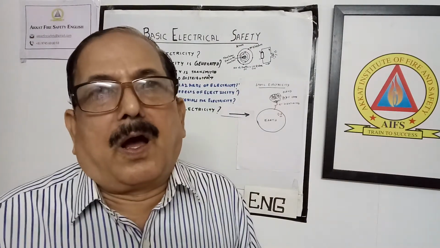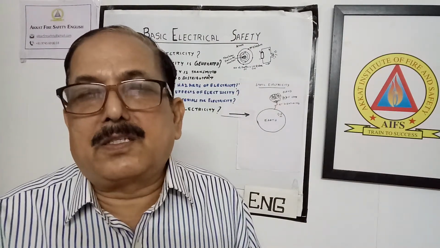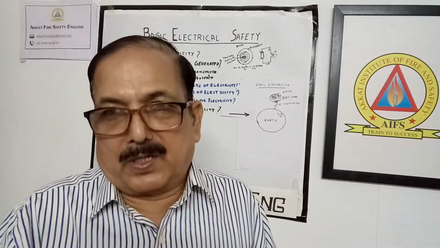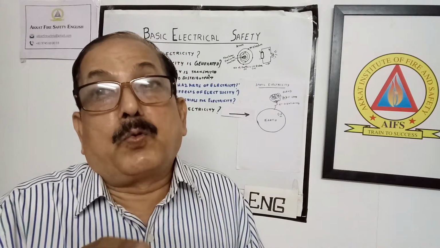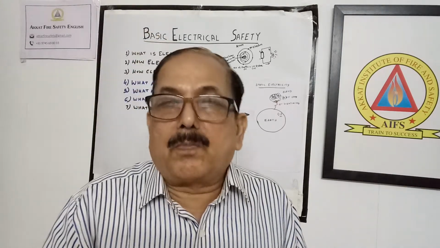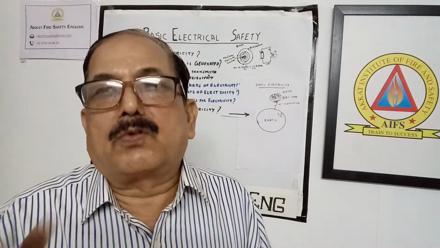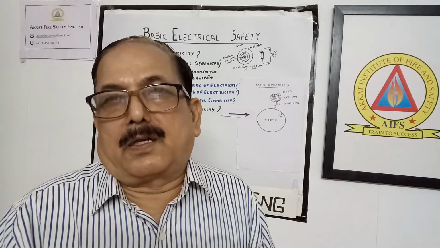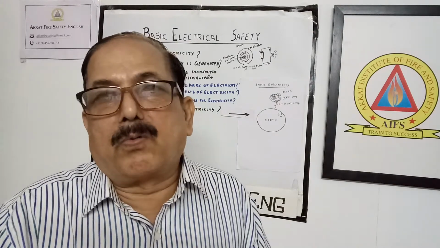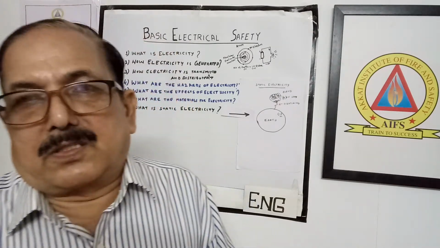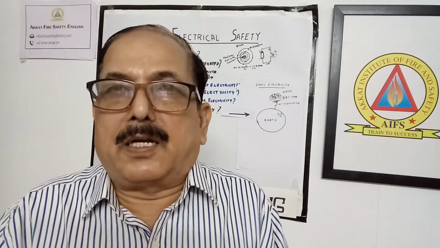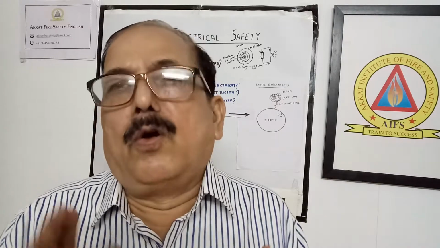As all of you know how elements are made. Any small particle is called an atom. In the atom, the central portion is called the nucleus. In the nucleus we have neutrons and protons, and around the nucleus electrons are there. Normally the number of protons is equal to the number of electrons. Suppose in an atom 8 protons are there, so 8 electrons are also revolving around the nucleus. The number of neutrons may be 2, 3 or anything. The condition is that the number of protons is equal to the number of electrons.